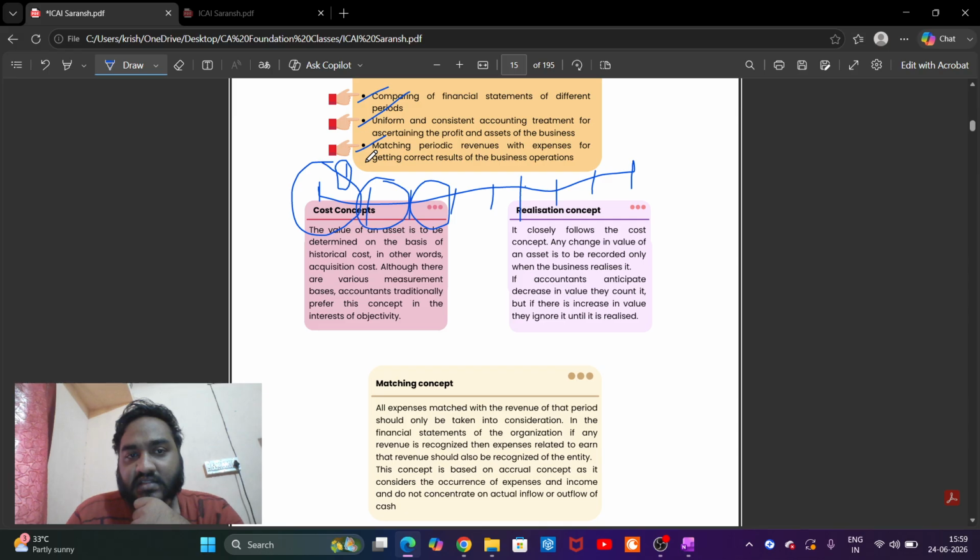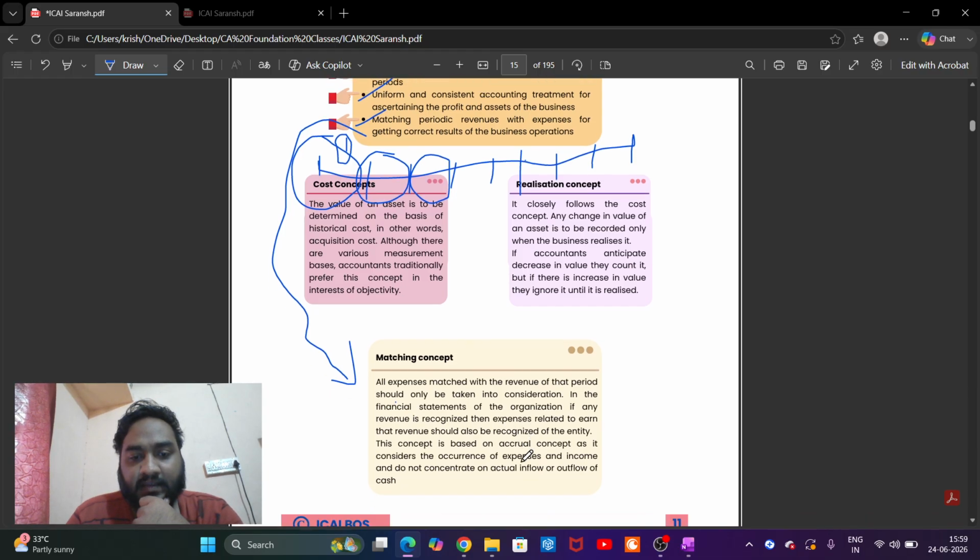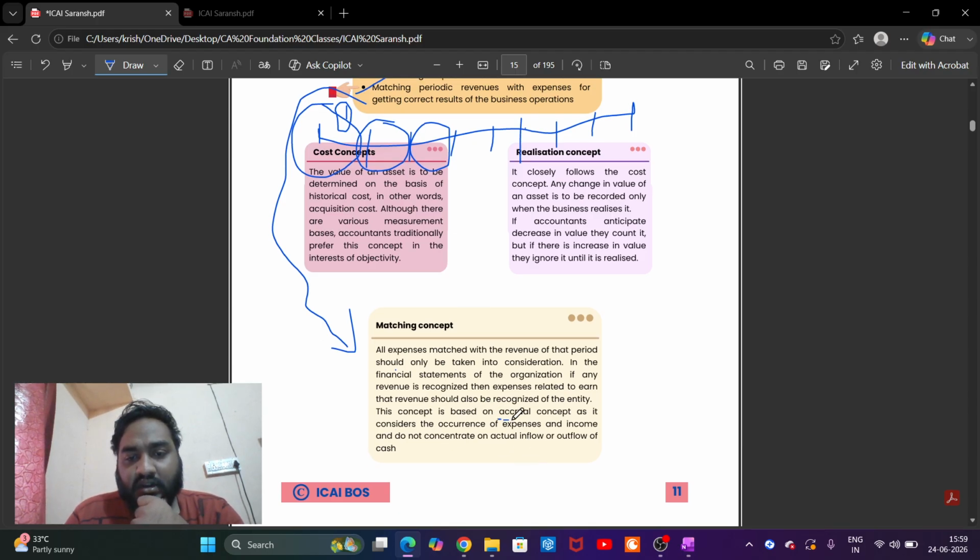Matching concept. This relates to this. All expenses matched with the revenue of that period should only be taken into consideration. I'll tell you. In the financial statements of an organization, if any revenue is recognized, then expenses related to earning that revenue should also be recognized by the entity. The concept is based on the accrual concept, as it considers occurrence of expenses and income and does not concentrate on the actual flow of cash. I hope you know the accrual concept.